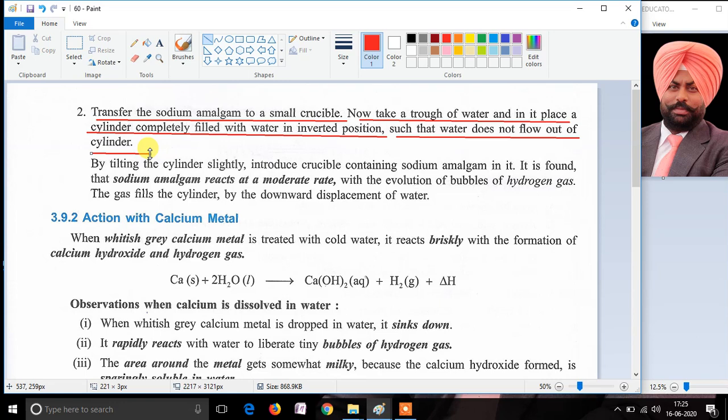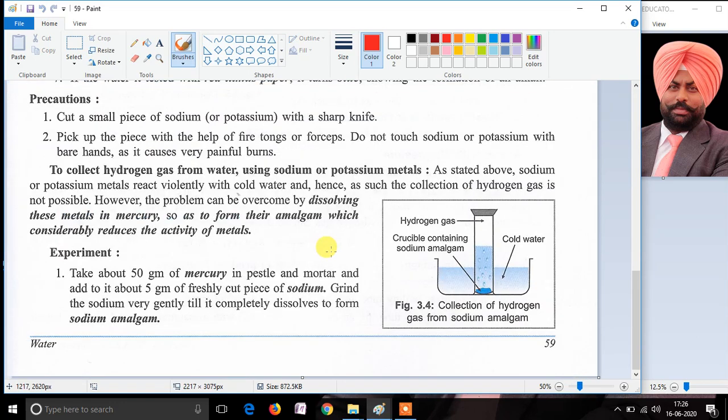Let me show you with the help of the diagram. Here you can see that a trough is taken which is filled with water, which is represented in the red box.